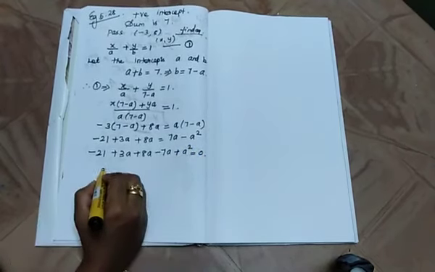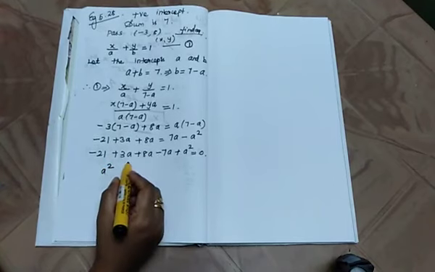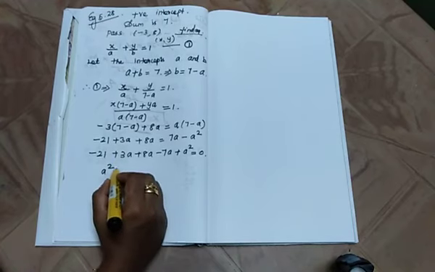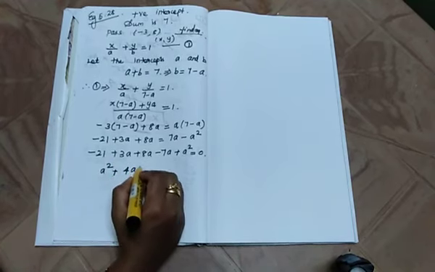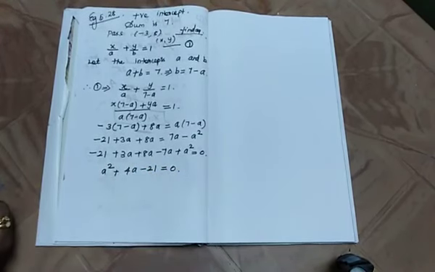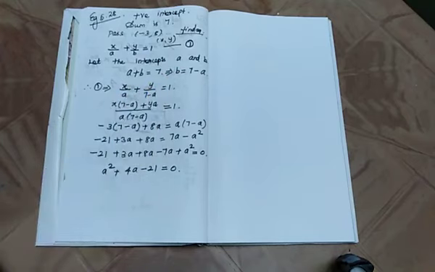So a square, now 8 minus 7, 1, so a square plus 4a minus 21 is equal to 0. Now from this we need the a value. If we know the a value, we can find out the b value. Since it is in the quadratic equation form,